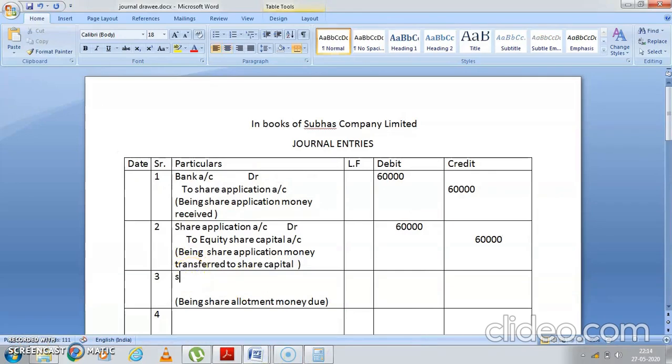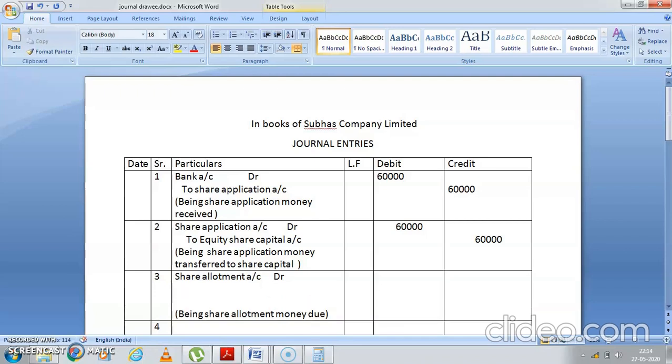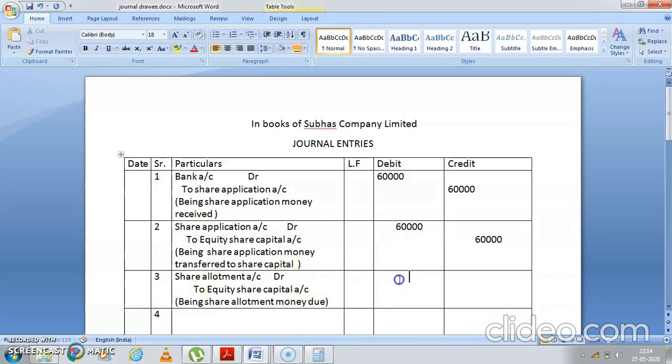Yes, share allotment account debit to equity share capital account. Okay, so same, 30 rupees into 2000 comes to 60,000.